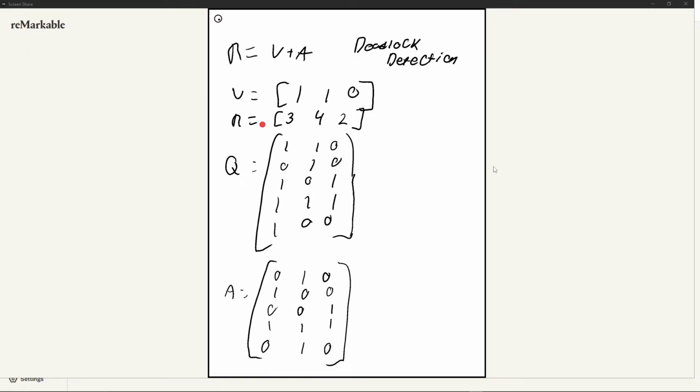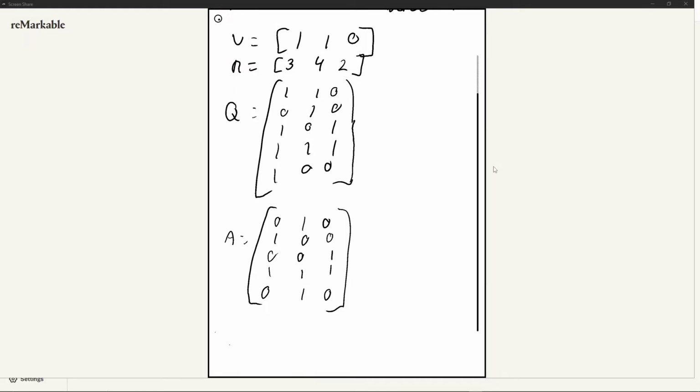The second part of the question might ask you for W, but we'll worry about that later. We're going to figure out which processes are deadlocked. What is deadlocked in this process matrix? So all you got to do is, your Q here is known as your request. This is what your CPU or your operating system is requesting. It's requesting each row by row, okay? And we can label these rows: process 1, process 2, process 3, process 4, and process 5.